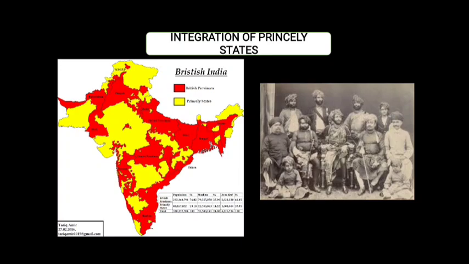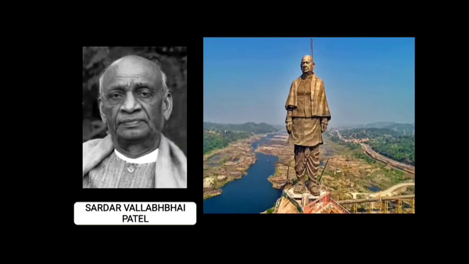There was one man called Sardar Vallabhbhai Patel, or we can also call him the Iron Man of India. He contributed a lot, and he used his skills and his tactics in order to persuade most of the Maharajas and the Nawabs to join the Indian Union, and he was successful in most of it.